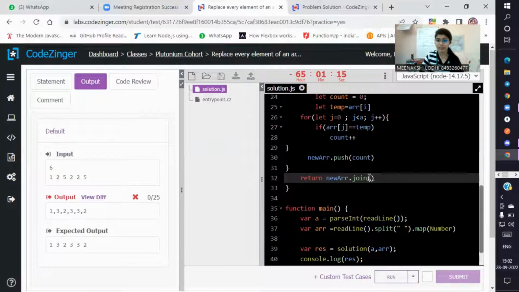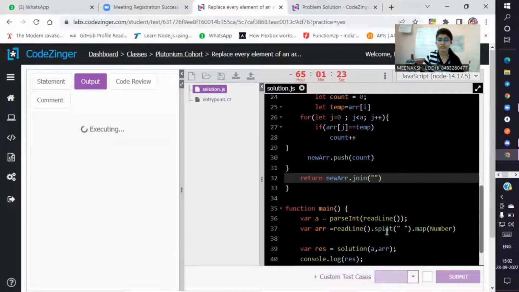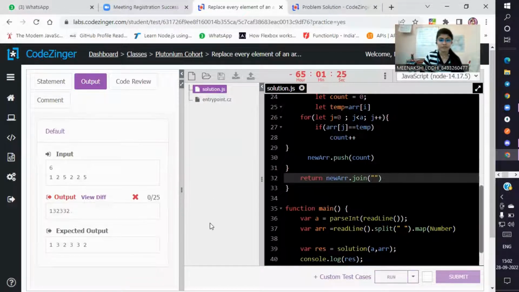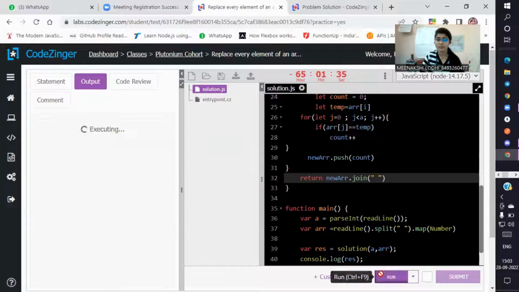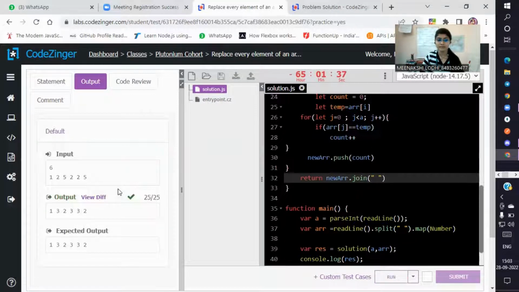Okay, but if I pass an empty string in this join method, it will remove these commas, and I need a space in between every element. That's why I am passing a space here. Okay, it is the required output.